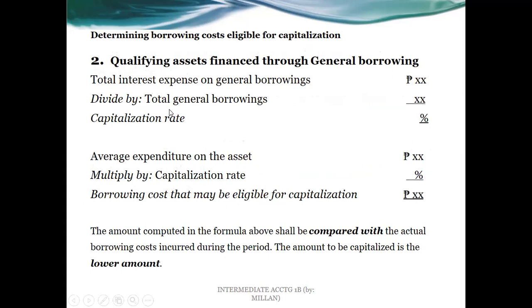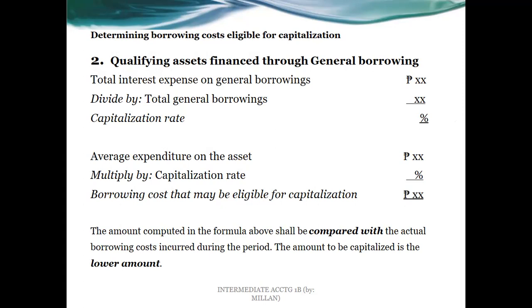So we have the total interest expense on general borrowing. Again, for all purposes of the company in which such money was borrowed, we divide that by the total general borrowings. So we will get now the capitalization rate. Expenditures, by the way, are all payments and disbursements made for the construction of the qualifying asset.